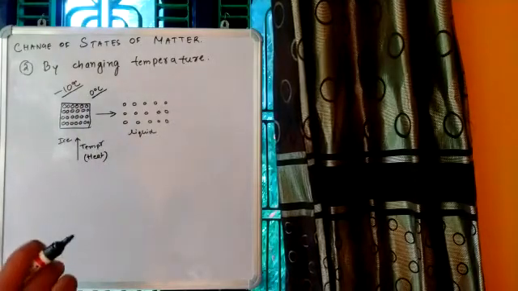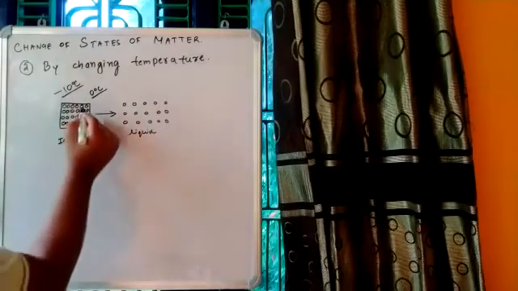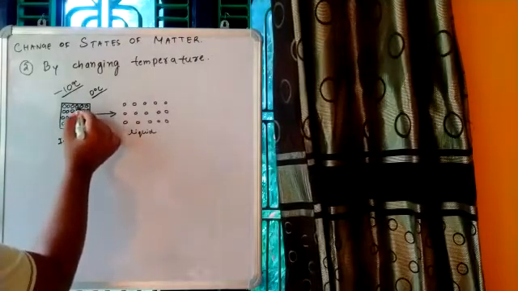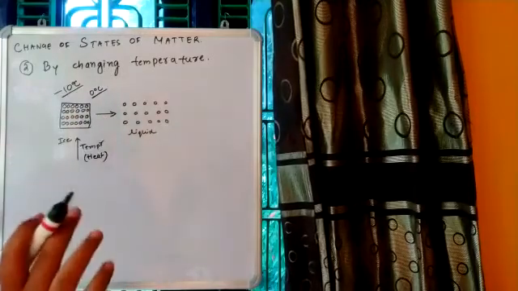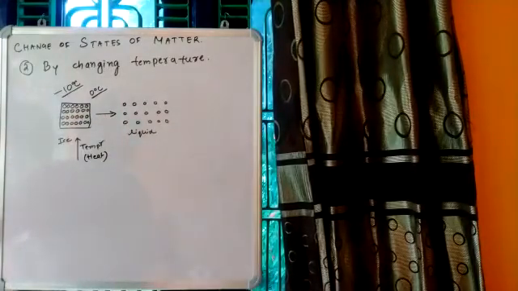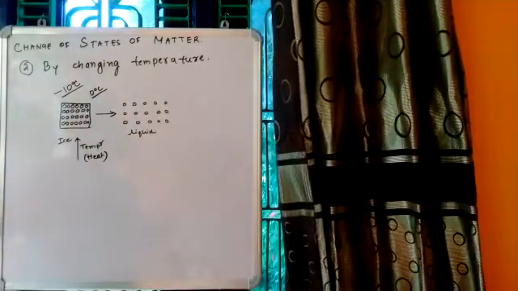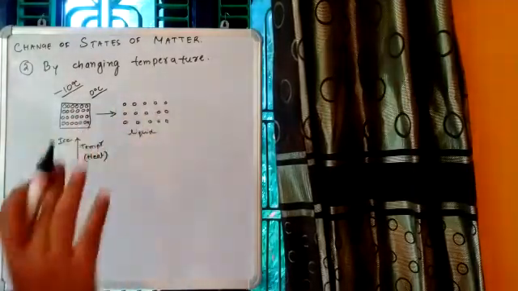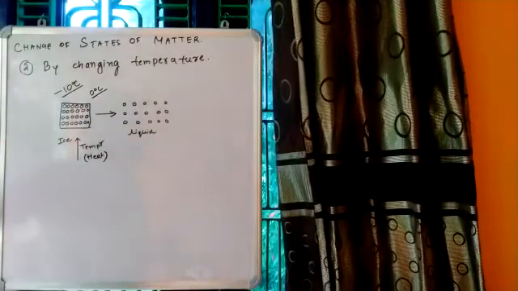So 0 degrees Celsius is the temperature at which these particles of water, which were closely packed, will move away from each other. That means now the water particles are no longer close to each other. So this ice will essentially be converted into liquid.